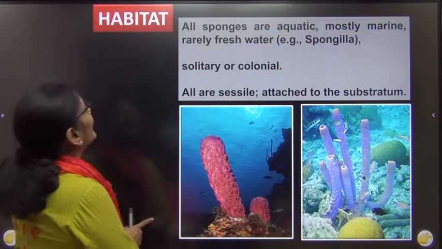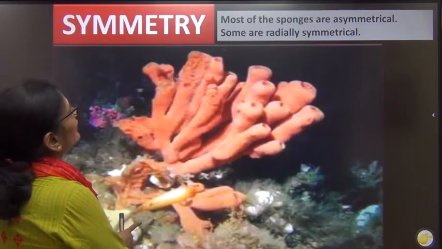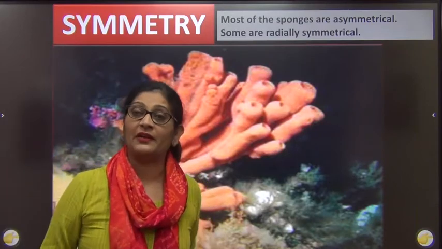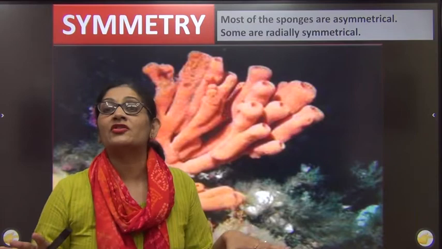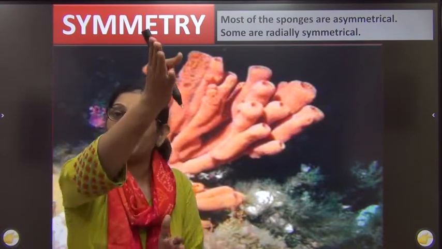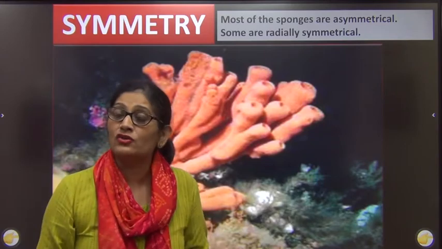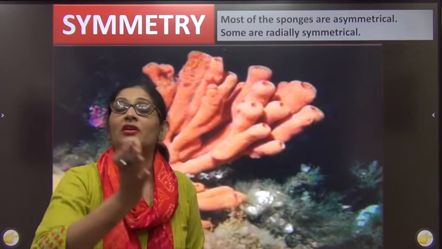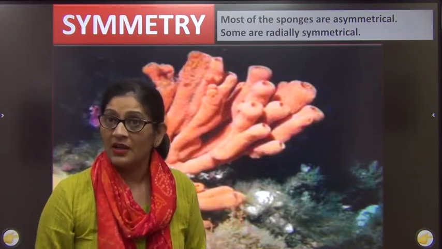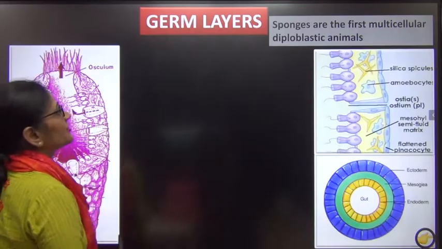Now once we have done the habitat, the next topic we are going to deal with is the symmetry. I told you earlier itself that in Porifera they are either asymmetrical or radially symmetrical. Asymmetrical means any plane passing through the center will not divide it into 2 equal halves, and radial symmetrical means any plane passing through the center will divide it into 2 equal halves. So these are the 2 types of symmetry that are found there.